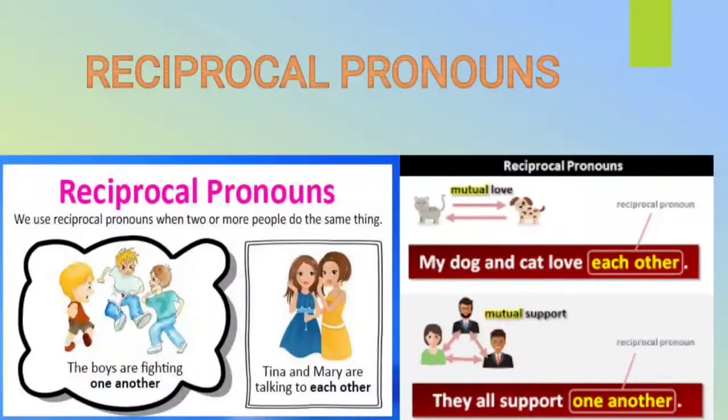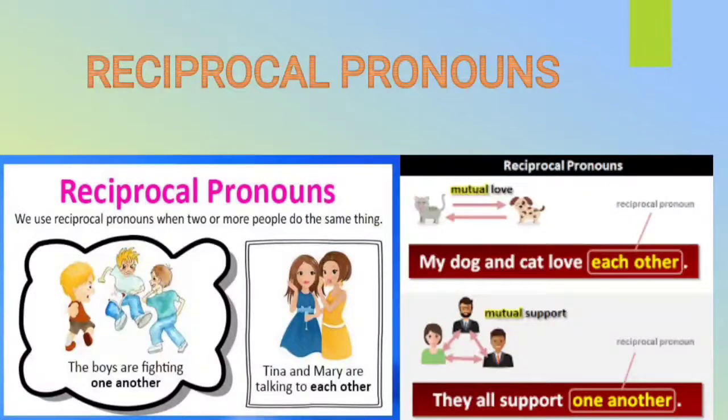If I give more examples, suppose the two brothers love each other. So each other and one another can be used only as objects in the sentences. Each other and one another mean the same, so they can be used interchangeably. Suppose Ankur and Mohit meet each other or one another every Saturday. But each other is more common than one another. Actually, this is used especially in informal style. So these are the examples of reciprocal pronouns. All right.